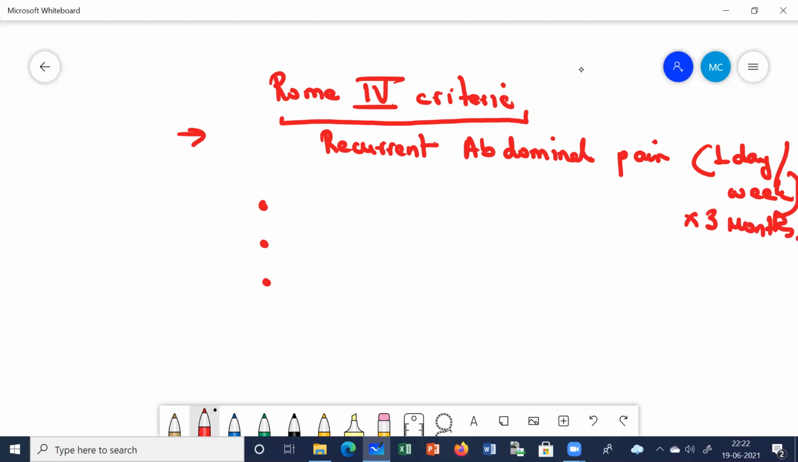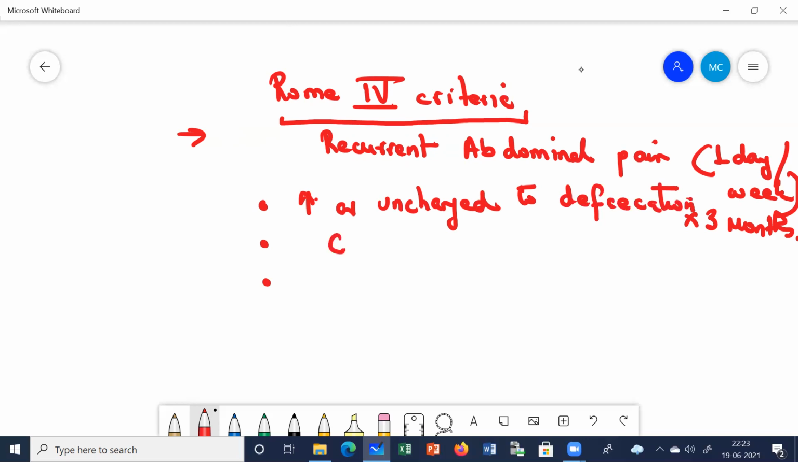Okay, plus if he is having at least 2 or more than 2 of these following 3 features, which I'm going to write down. That is, first is related to defecation. Okay, so this abdominal pain may be increased or it may be unchanged by defecation. So overall it is related to defecation. The patient will say that this abdominal pain, either it is increased, decreased or unchanged by defecation. Okay, it is associated with a change in the stool frequency.